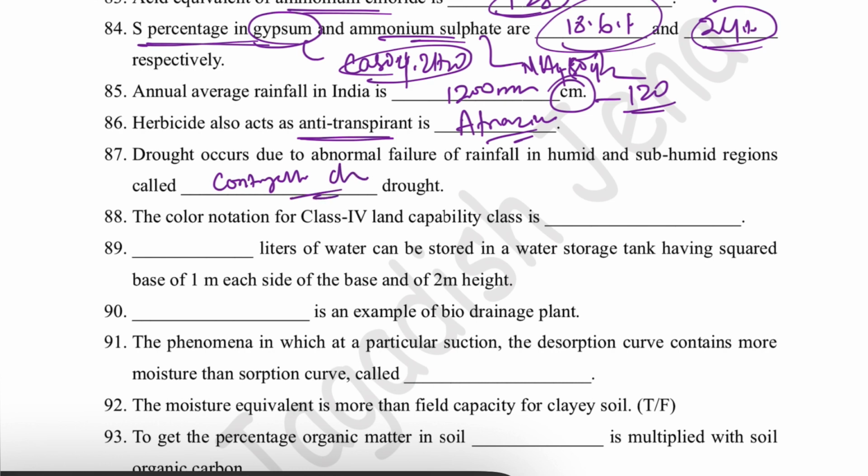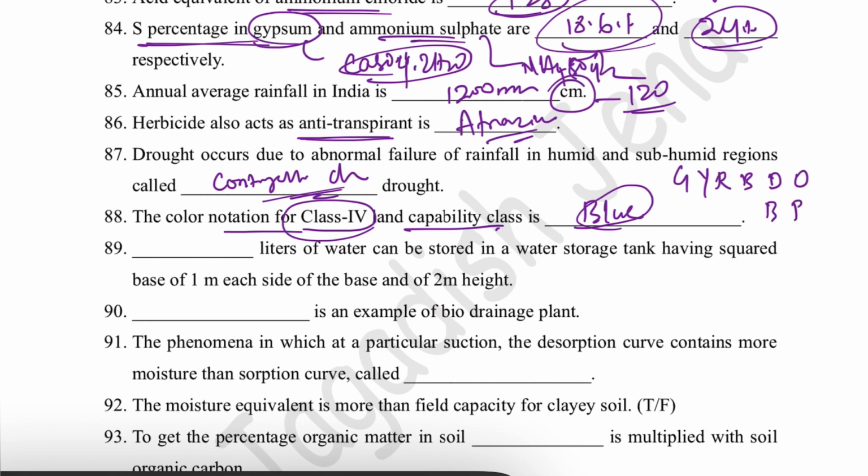Okay, so there are different types of drought: permanent drought, seasonal drought, contingent drought, and invisible drought. This is called contingent drought, due to abnormal failure of rainfall. Then the color notation for class 4 land capability class is blue. You can remember the order: first green, then yellow, then red, then blue, then dark blue or colorless, then orange, then brown, then purple. By this you can remember.